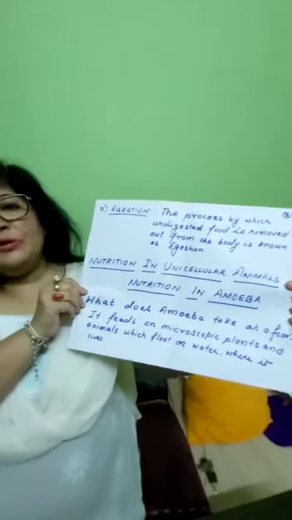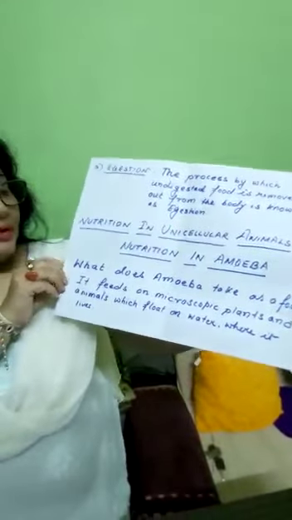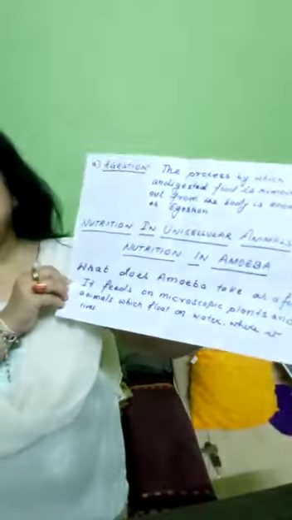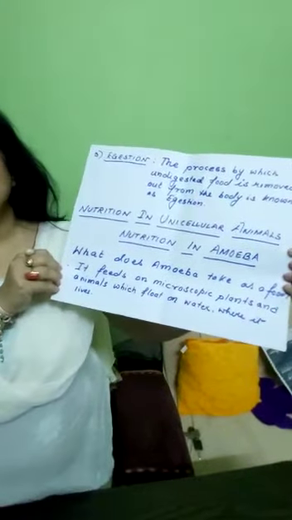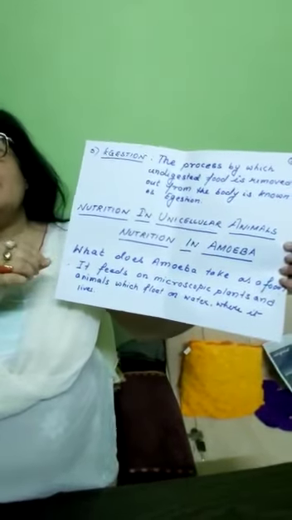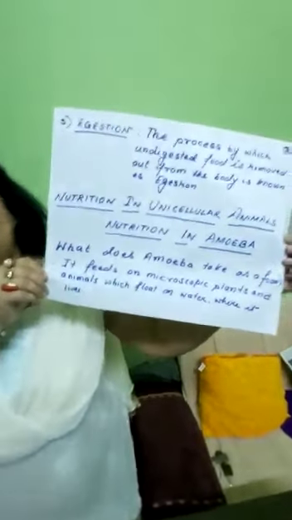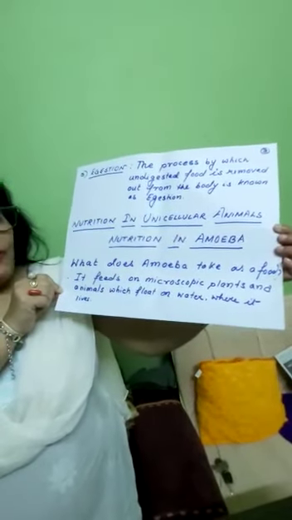While talking about unicellular animals, we will consider the nutrition in amoeba. What does amoeba take as its food? It feeds on microscopic plants and animals that float on the water where it lives.